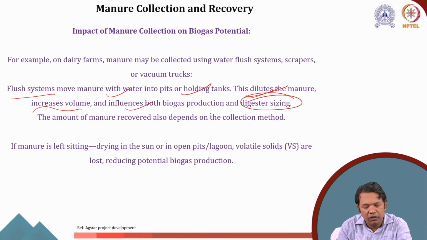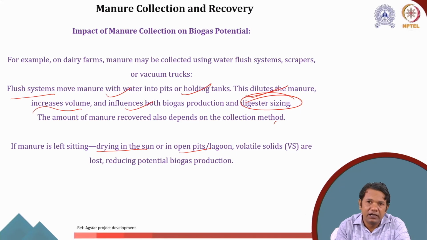The amount of manure recovered also depends on the collection method. Otherwise, you can leave the manure as it is for sun drying or in open pits or lagoons. But the problem is that it will be susceptible to aerobic processes, and that will cause the loss of volatile solids and therefore a reduction in biogas production.